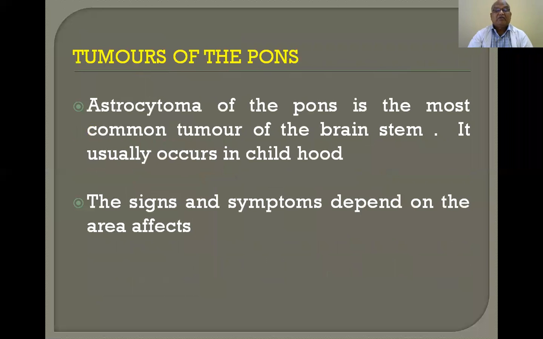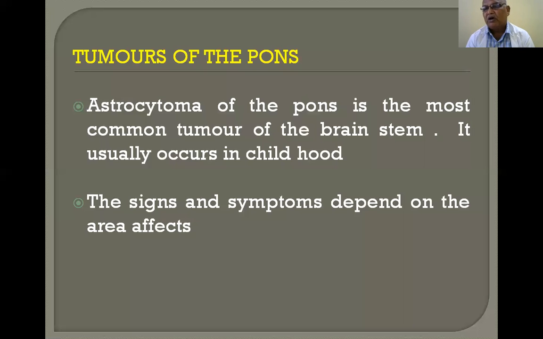Now tumors of the pons. Astrocytoma of the pons is the most common tumor of the brainstem. It usually occurs in childhood. The signs and symptoms depend upon the area affected.